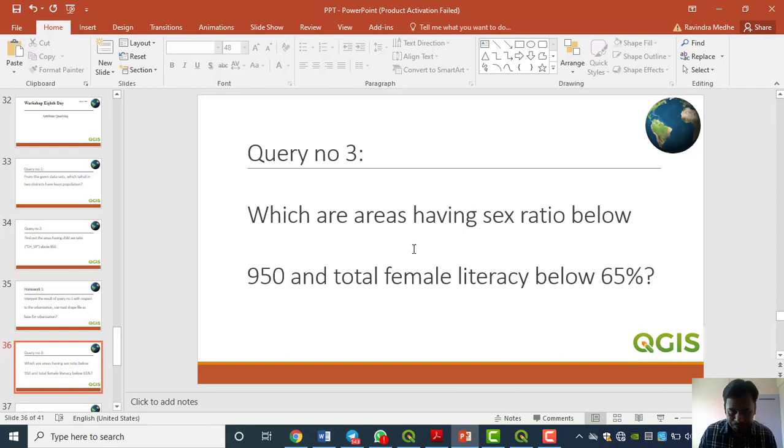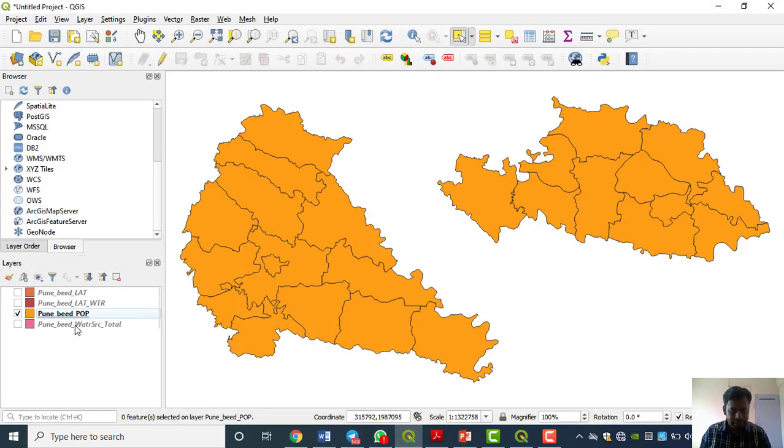Now I am noting this down: sex ratio below 950 and female literacy below 65. Earlier we were dealing with a single variable. Here we have to deal with two variables. It is also very easy. Again we have to go here.